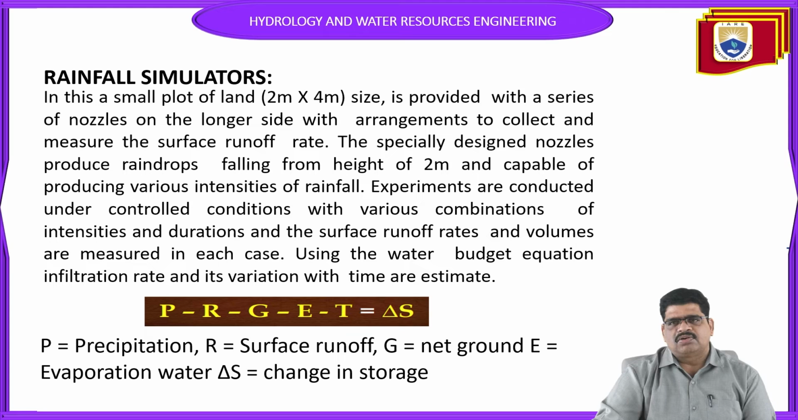So for this one we have to, what is this one? Let us see the elaboration. P is equal to precipitation, R is equal to surface runoff, G is equal to net ground, E is equal to evaporation water, and delta S is equal to change in the storage. In the change in the storage calculation, we will apply this formula. We have to find the infiltration by using the rainfall simulators.